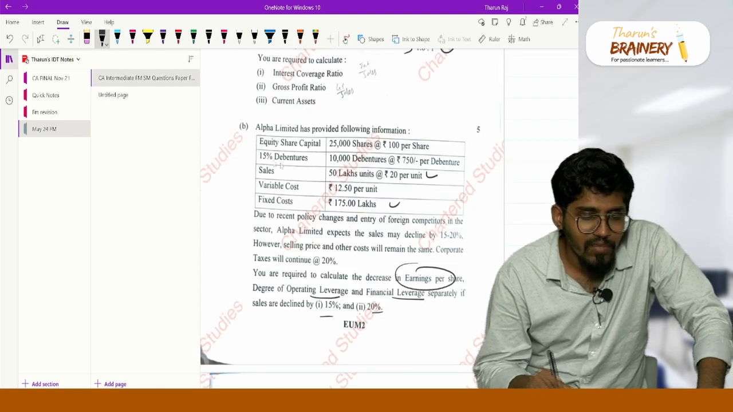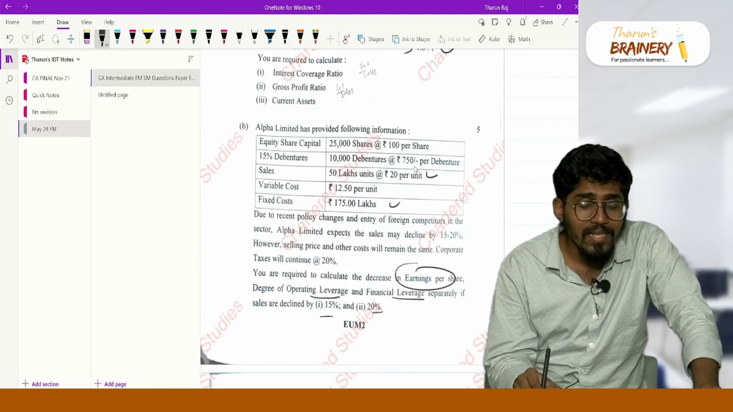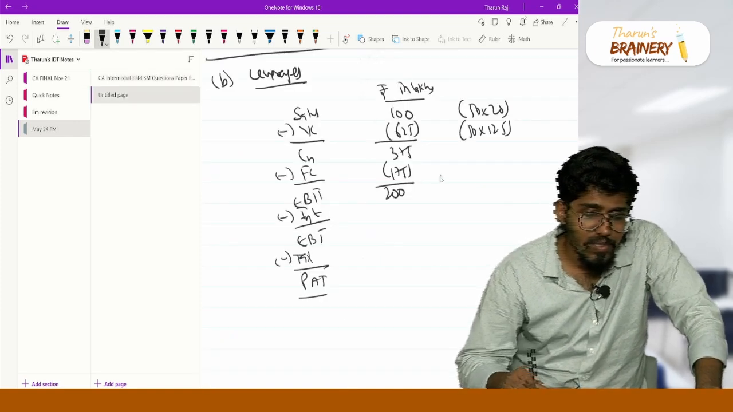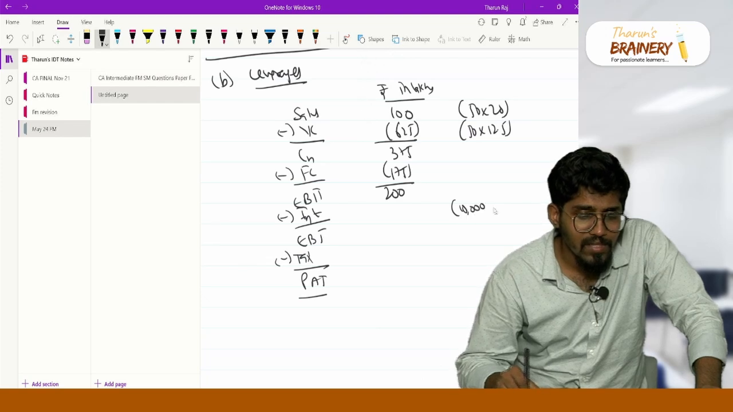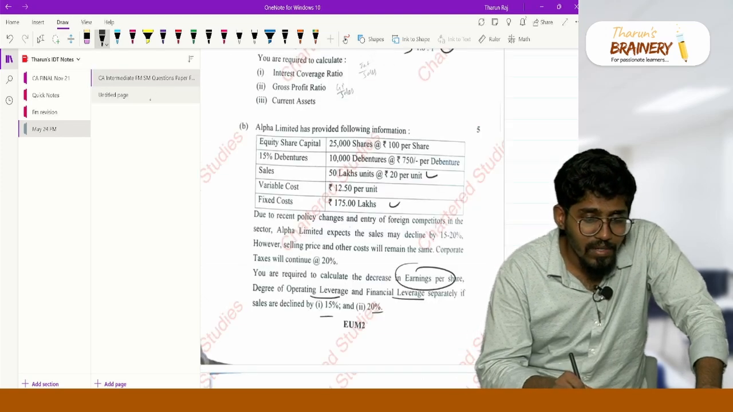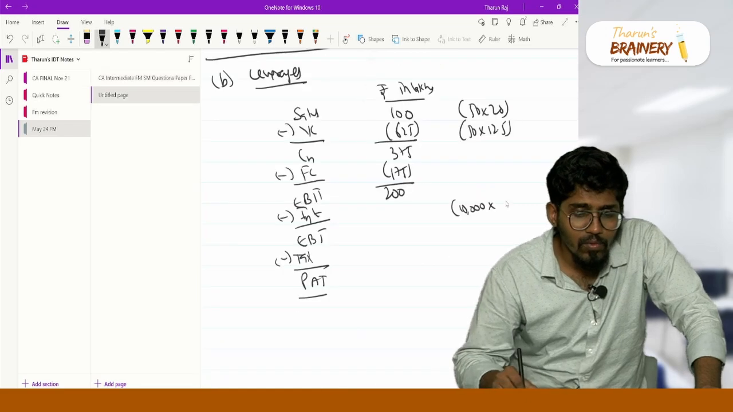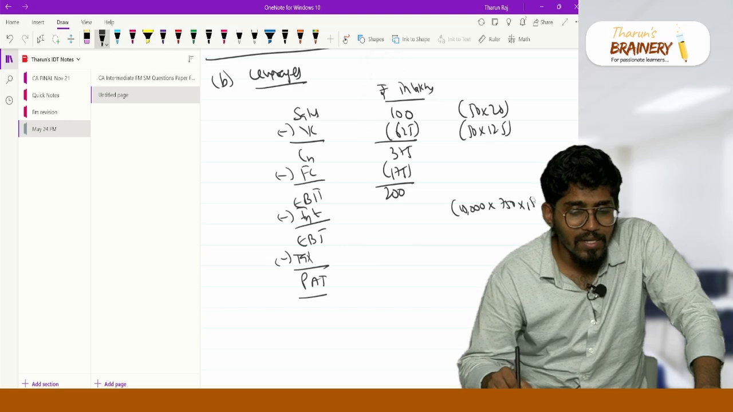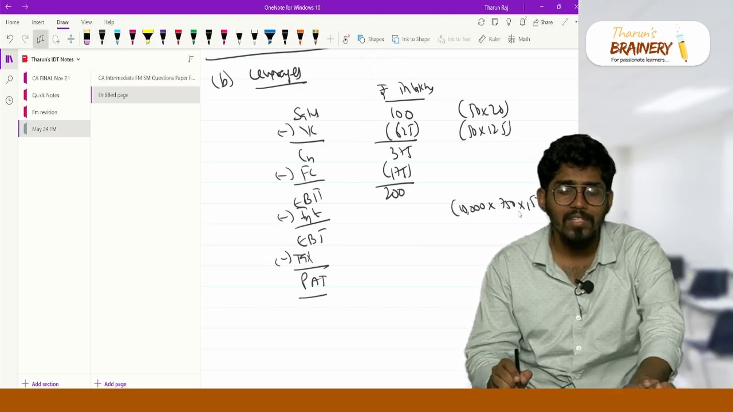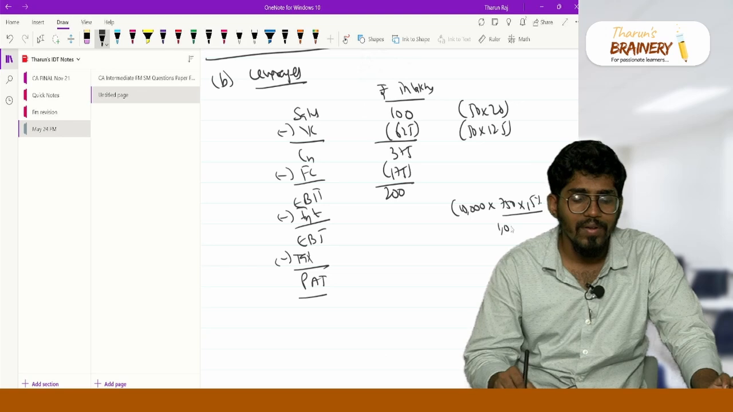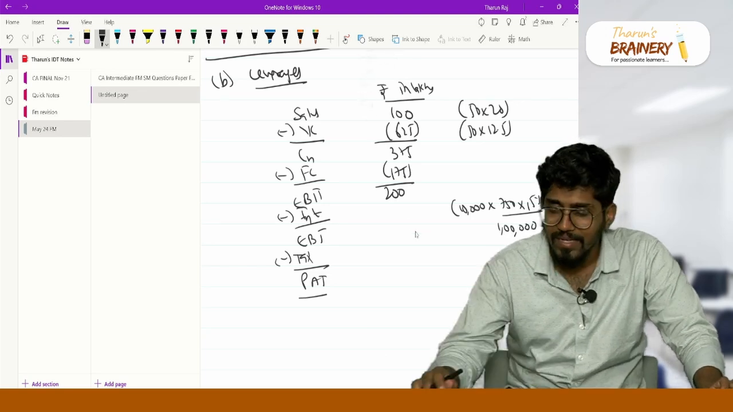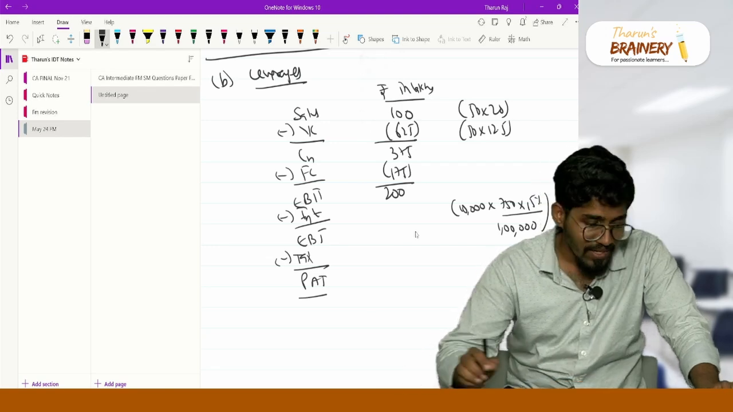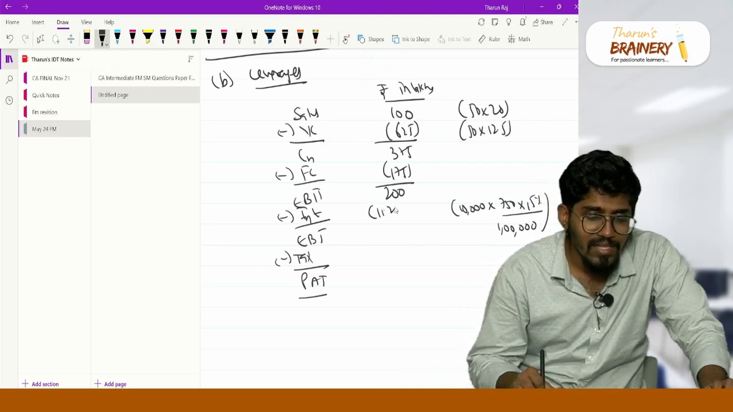Next, what is your interest? 15% debentures, 10,000 debentures at 750 rupees per debenture into 15%. But I want it in lakhs, so divide by 1 lakh. So 10,000 debentures into 750 per debenture into 15% will be my total interest. I just have to divide by 1 lakh because I have amounts in lakhs. So 10,000 into 750 into 15% divided by 1 lakh, I am getting 11.25. So my interest is 11.25.